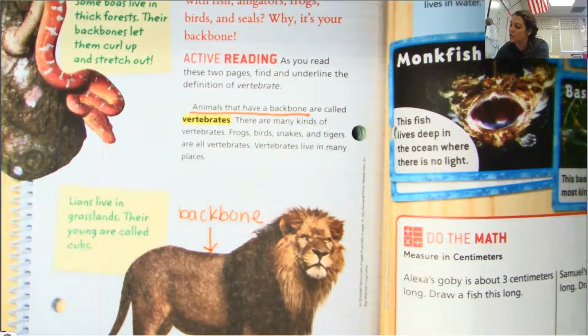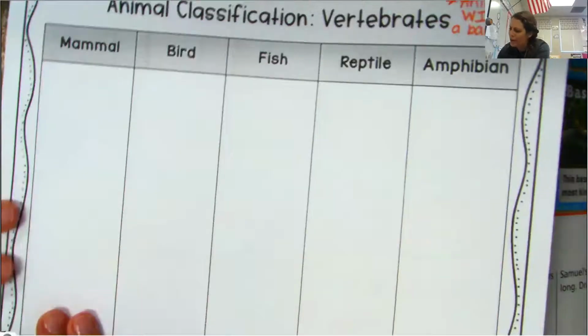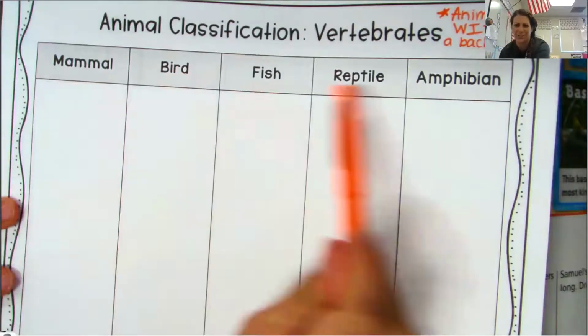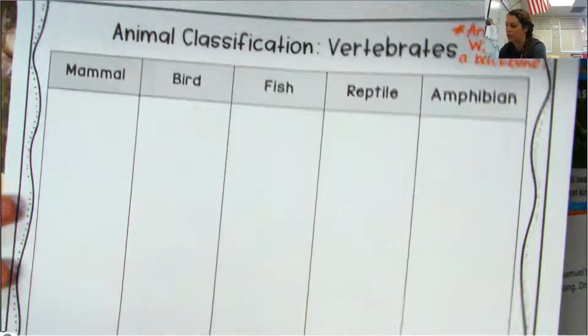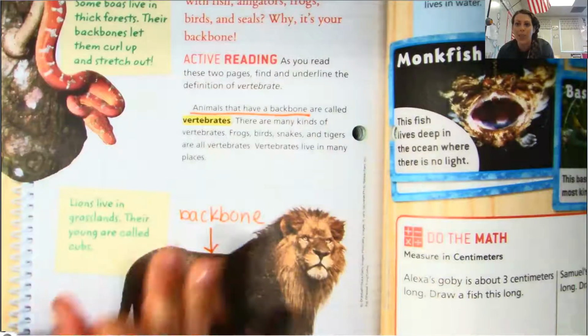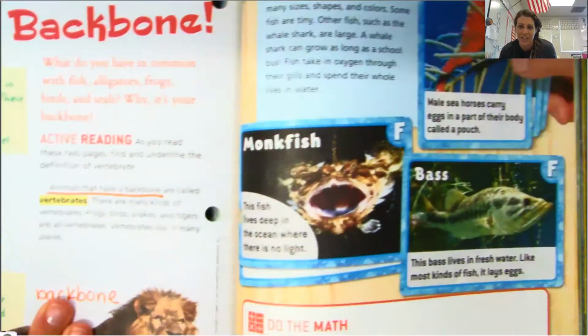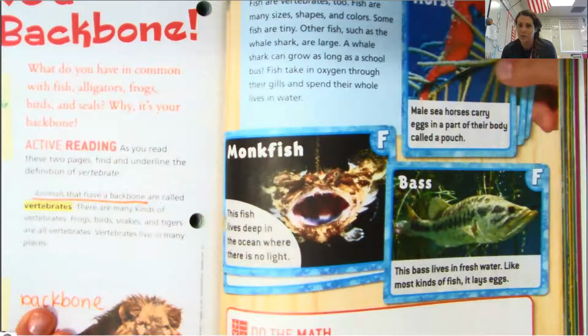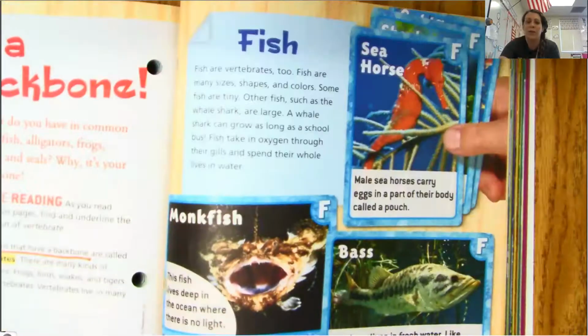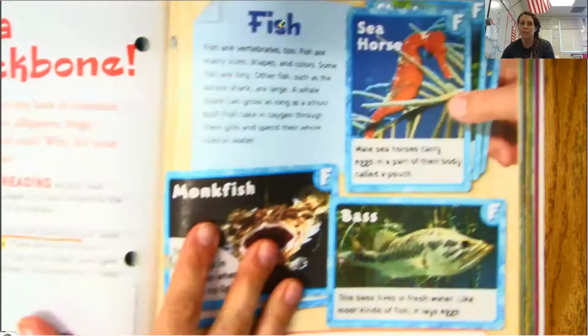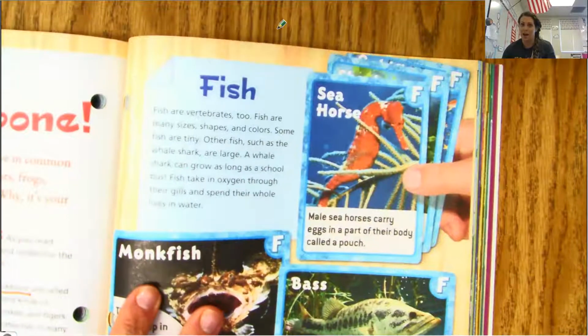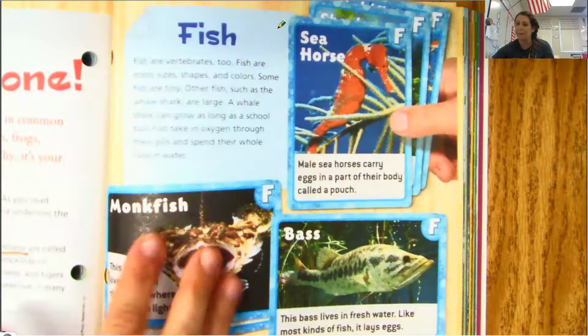But as you may be wondering, what are all of these categories on our graphic organizer? Well, those are all the animal classifications of vertebrates. So today we are going to read about 3 of them and take some notes. So our first classification of a vertebrate is a what?